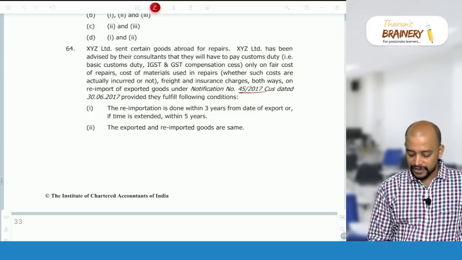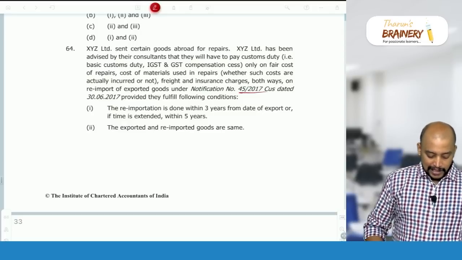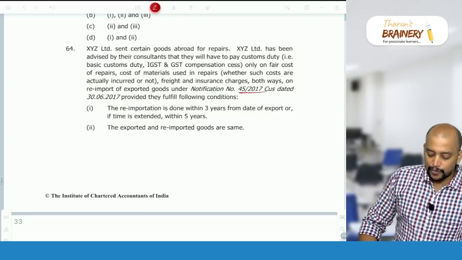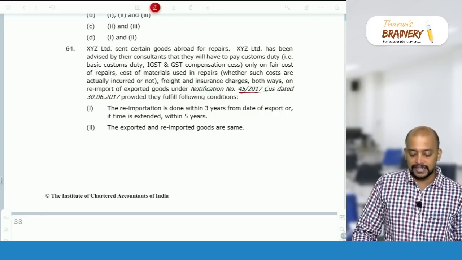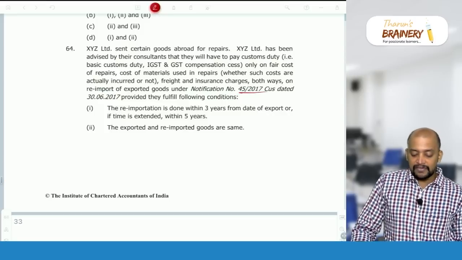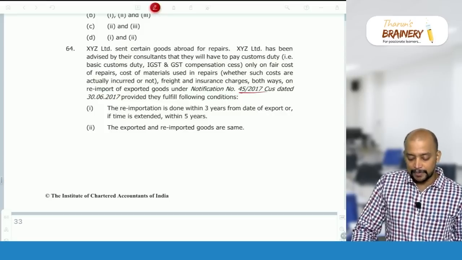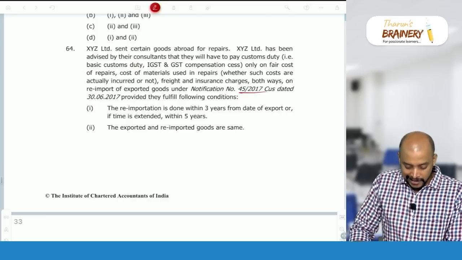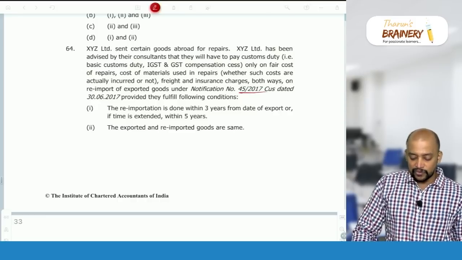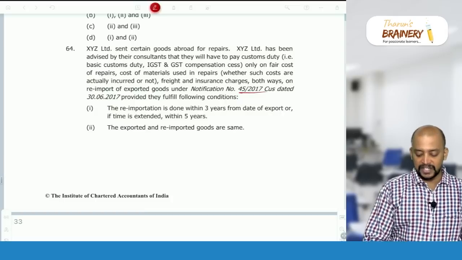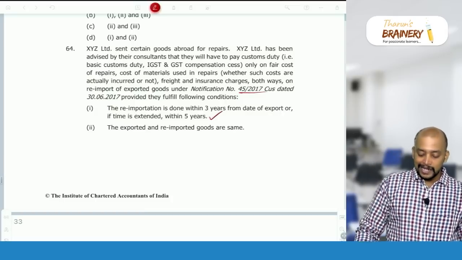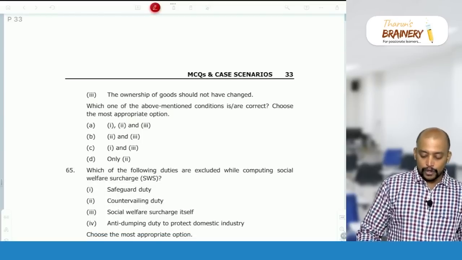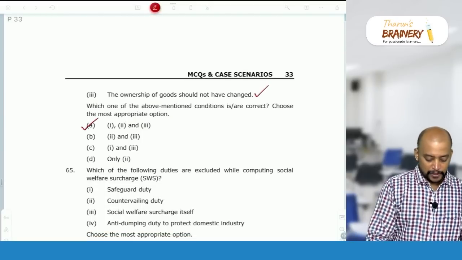Notification 45/2017. So here what happened is that XYZ Limited sent certain goods abroad for repairs. XYZ Limited has been advised by their consultant that they will have to pay customs duty only on fair value of repairs, cost of materials used in the repairs, and insurance both ways, correct. Provided they fulfill the following conditions. The reimportation is done within 3 years from the date of export, extended within 5 years, yes, 3 plus 2. The exported and reimported goods are same, yes, that should also be fulfilled. The ownership should not have changed, so all three, option A is the answer.